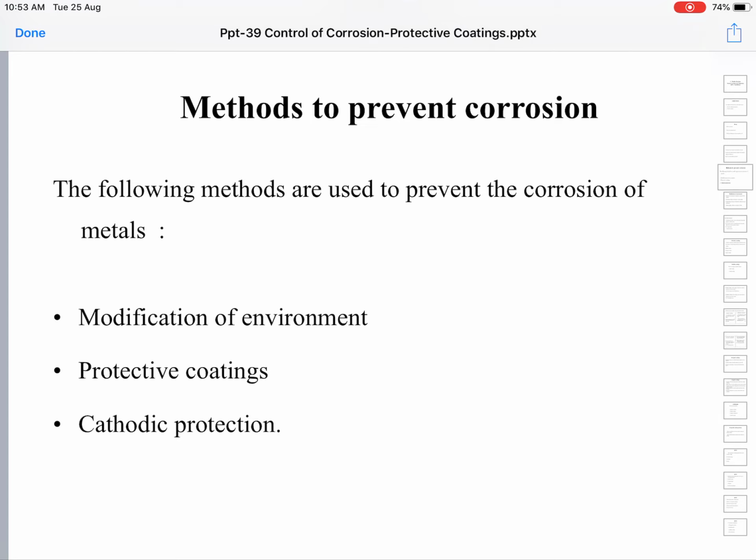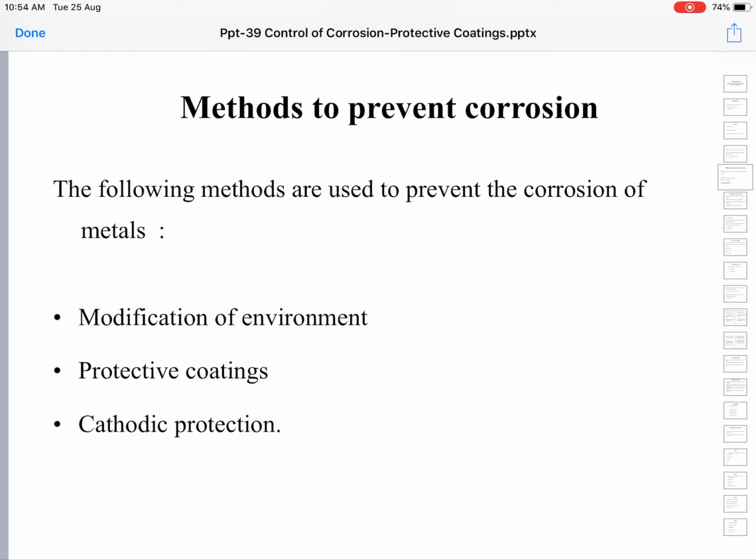Either we can change the properties of the metal, or we can make required modifications in the surrounding environment of the metal. Or we can also use protective coatings. These protective coatings are applied to the metallic surface and sit on it.